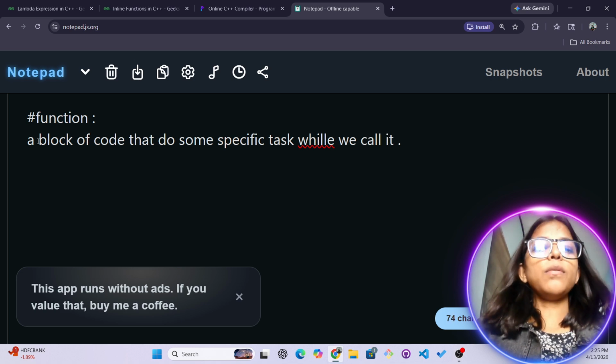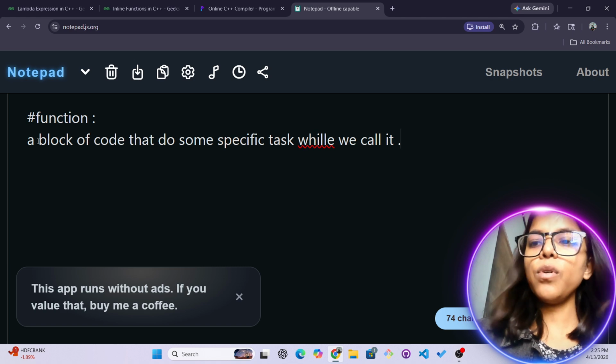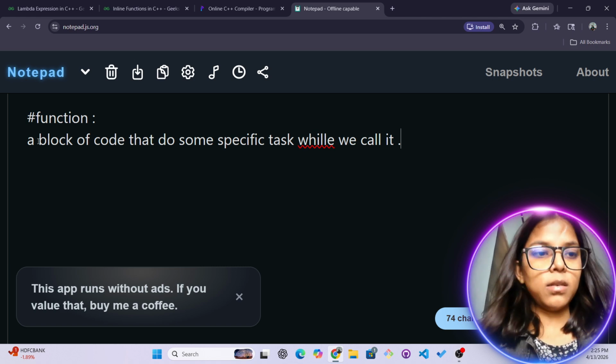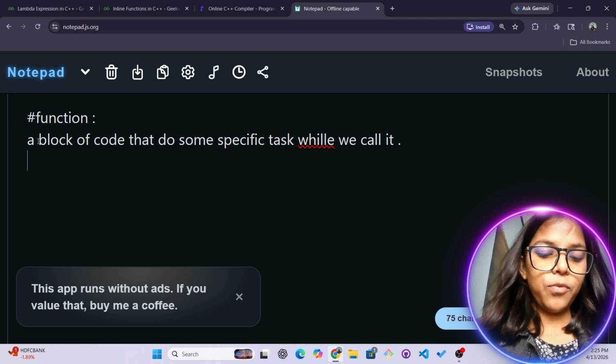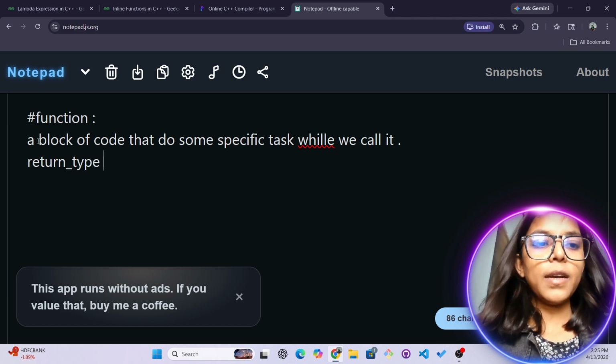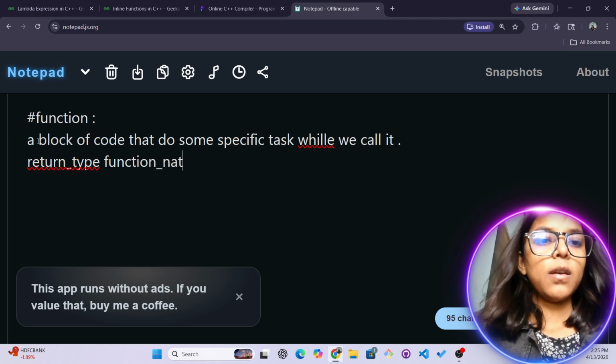Now you might be thinking, okay, I can understand this is a block of code, nothing else. If I talk about the syntax of a function, we have a return type, then we have the function name.